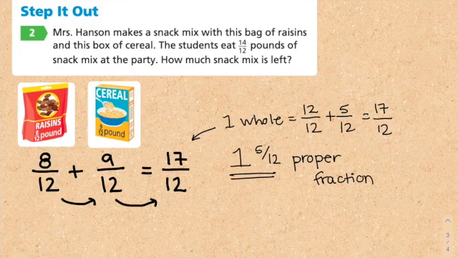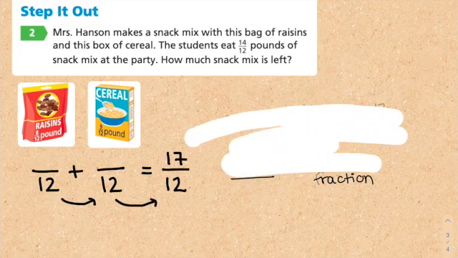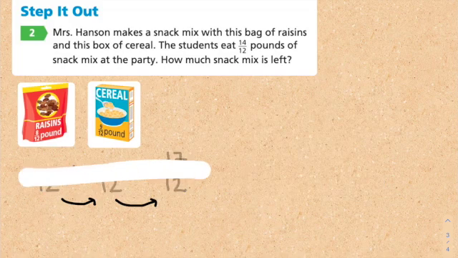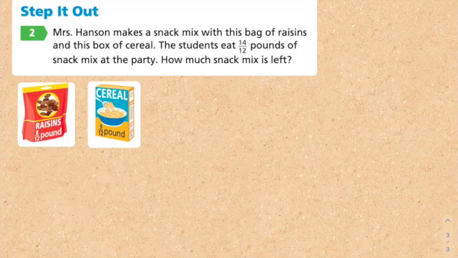Anyway, so for question A, how can you find the weight of the snack mix that Mrs. Hanson makes? All I have to do is add the raisins to the cereal, and then that's what we get. We get 17 over 12. So now question B says, model this part of the problem with an equation and find out how much snack mix she makes.